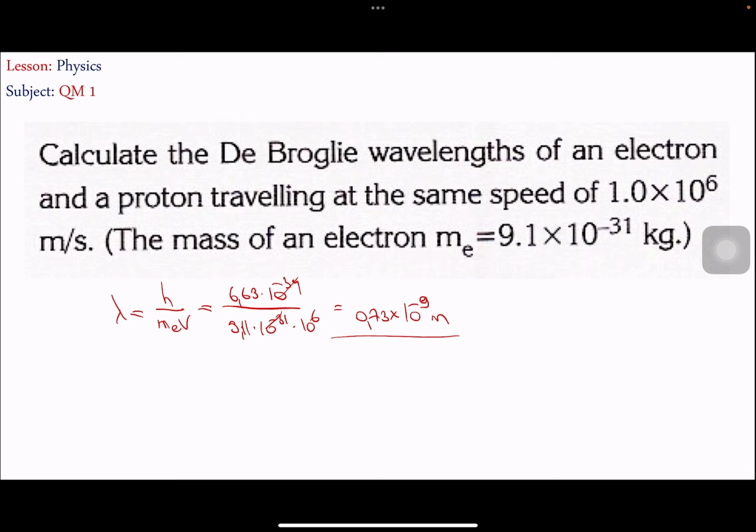So that's about 0.73 nanometers. It means that the electron sometimes can behave like a wave, which has a wavelength of 0.73 nanometers. So this equation was derived by de Broglie. Keep this in mind, please.